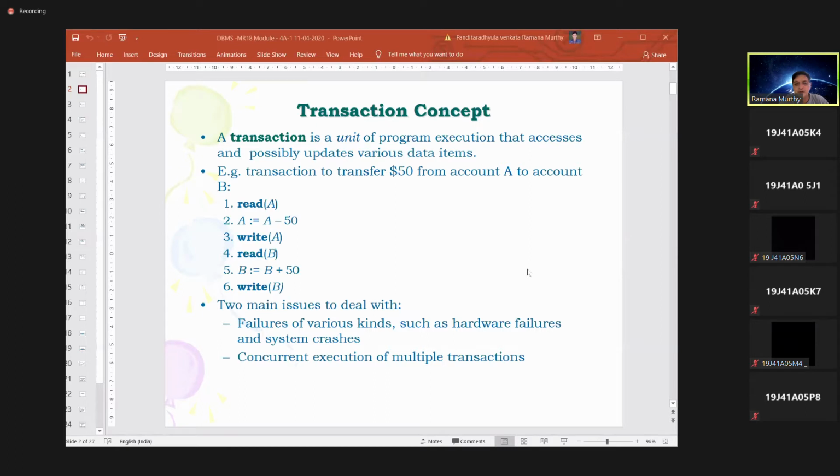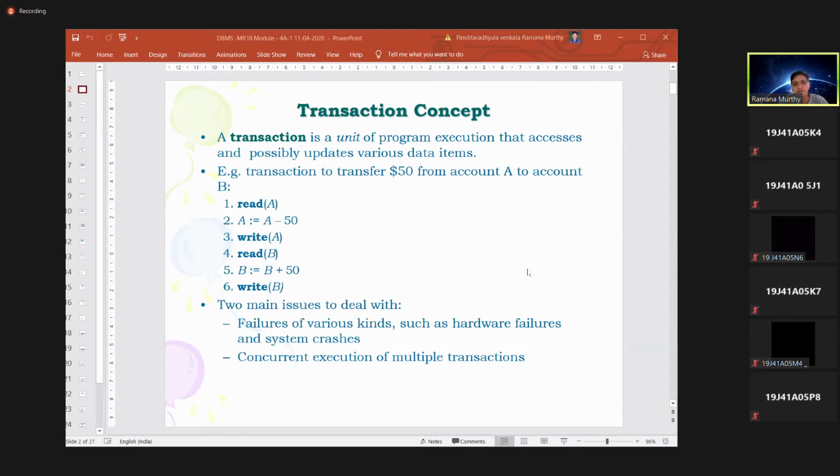When you are making the small unit, your intention is something. Until your intention completes, your operation or processing is not completed. That instance of your intention, we identify as a transaction, a unit of program.